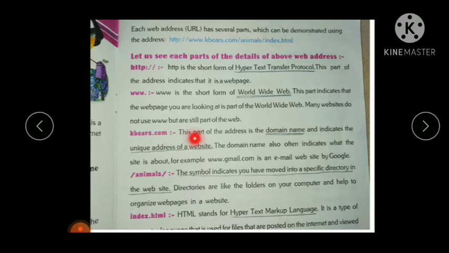So kbs.com, this part of the address, is the domain name and indicates the unique address of a website. The domain name also often indicates what the site is about. So this domain name gives the information about the website. For example, www.gmail.com is an email website by Google.